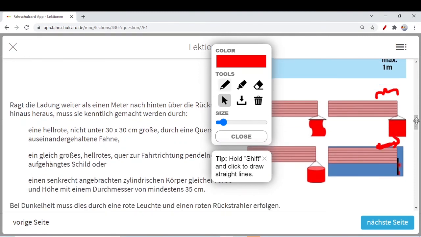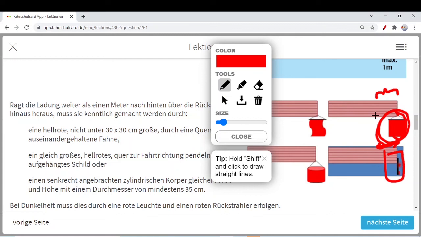Then you need to mark this, sometimes with this kind of flag and sometimes with lights as well, this extra lighting system, and some flag or some kind of indication you will see in the next question. Just remember for the time being that whenever the load is within 1 meter, you do not need to do any extra marking. This we will see in detail.